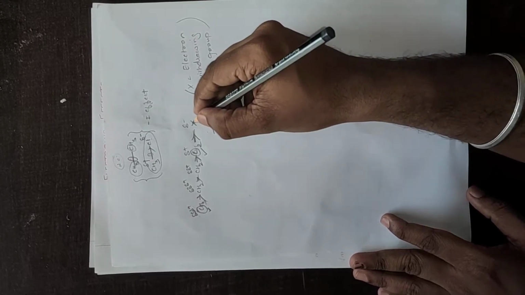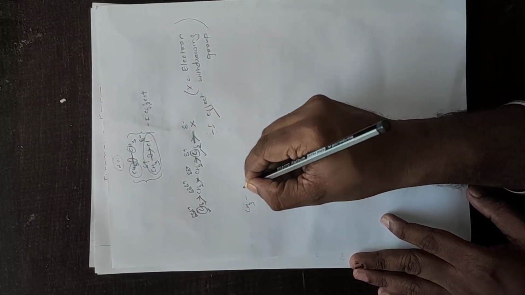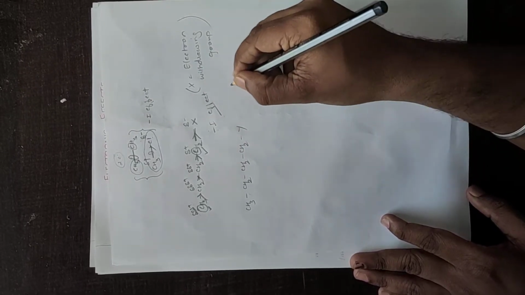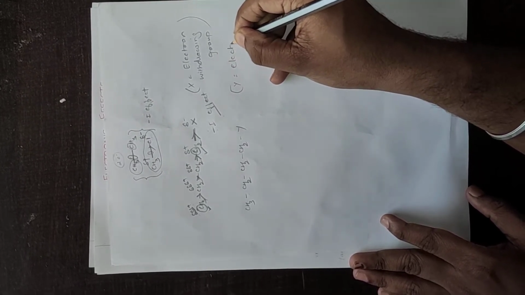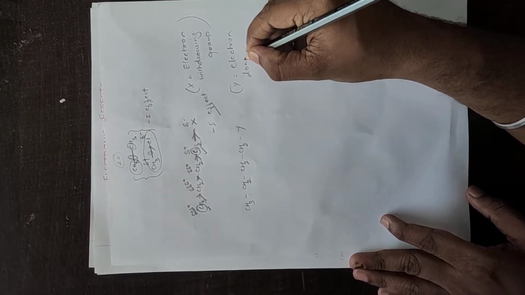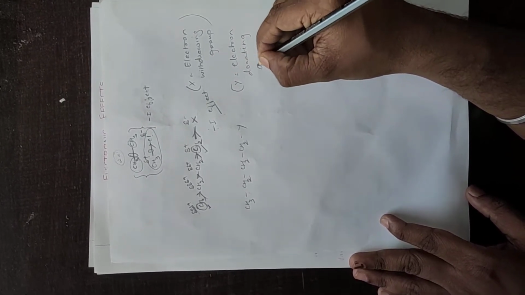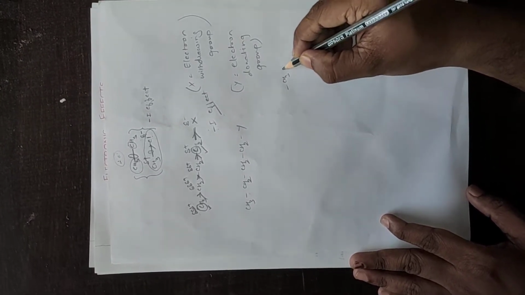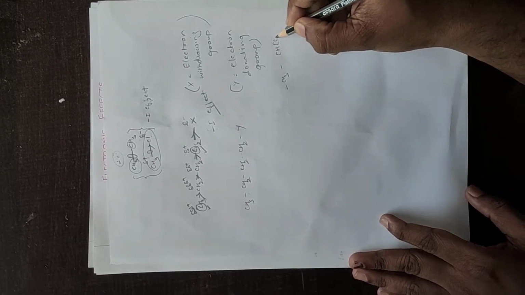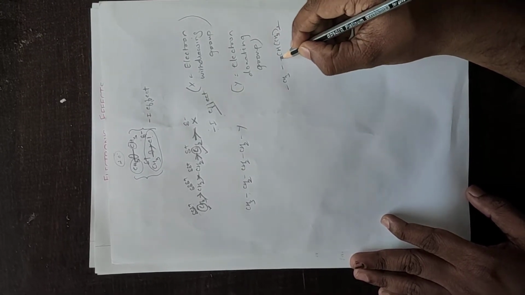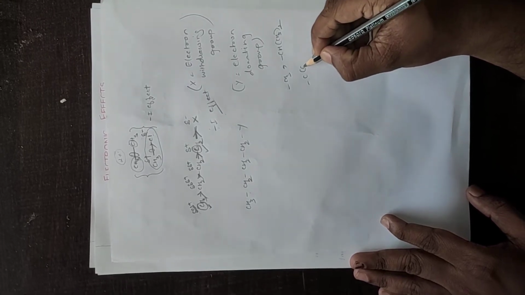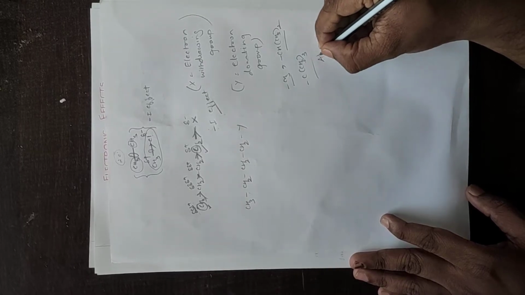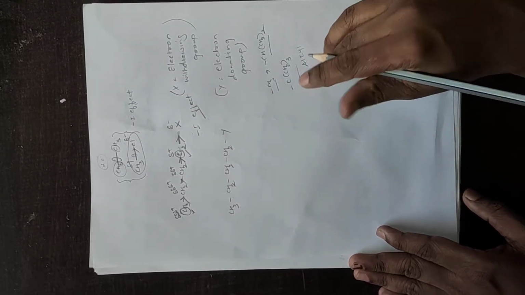If I replace X by Y, so what is Y? Y is an electron donating group. Obviously electron donating groups are very few, so it is very easy to remember. All alkyl groups are electron donating groups, like CH3, CH3 twice, and CH3 thrice. These are the electron donating groups. All alkyl groups are electron donating groups.